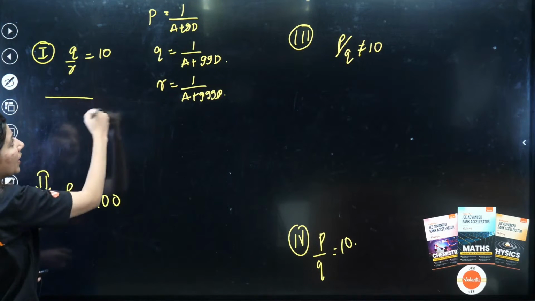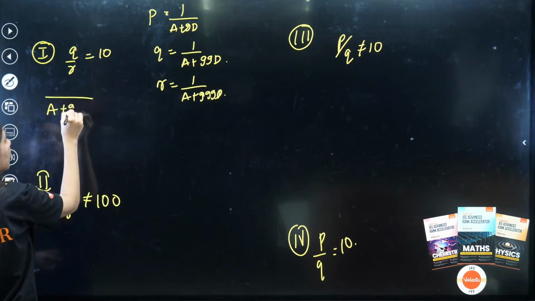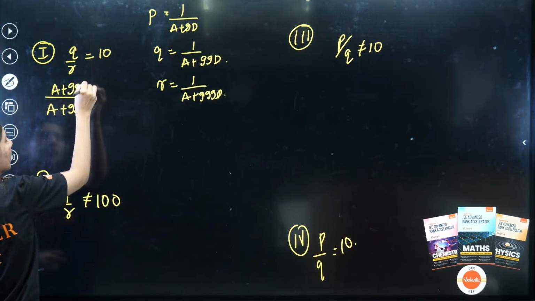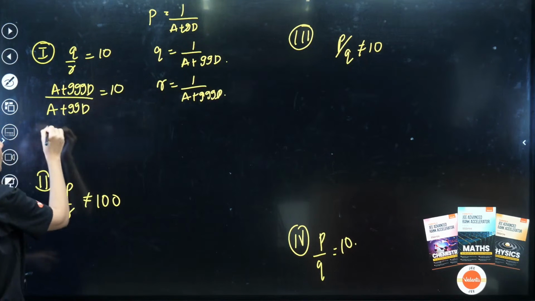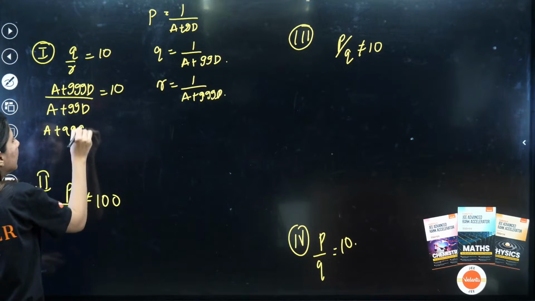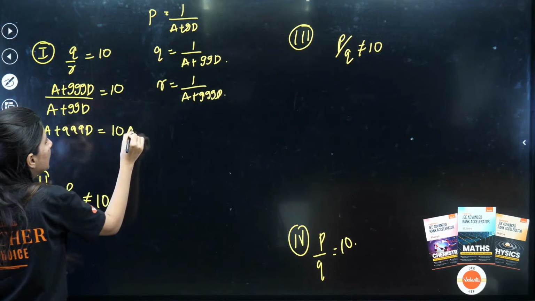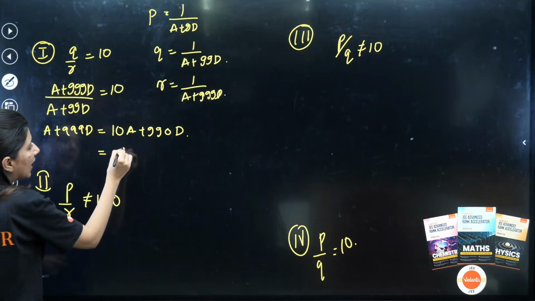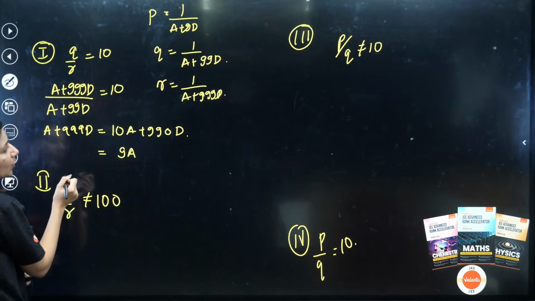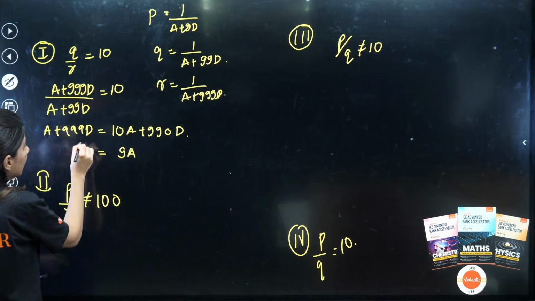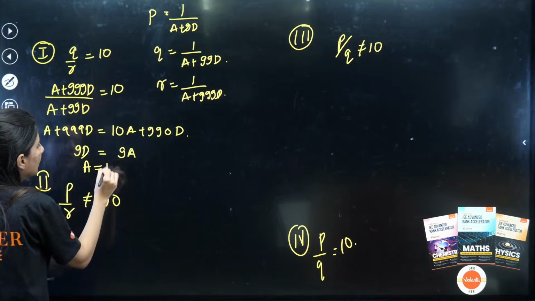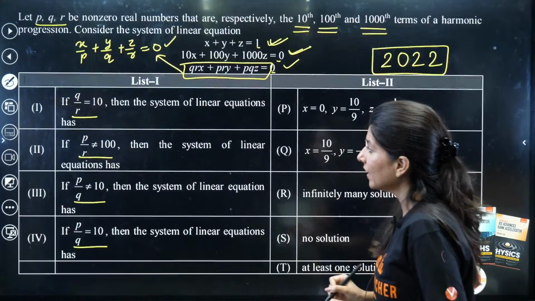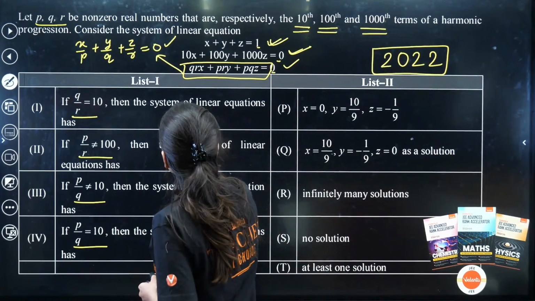Q is 1 upon A plus 99D and R is 1 upon A plus 999D, and this is equal to 10. Let us solve it out. A plus 999D will be equal to 10A plus 990D. So this is going to be 9A and this is going to be 9D. So A is coming out as equal to D in the first case.